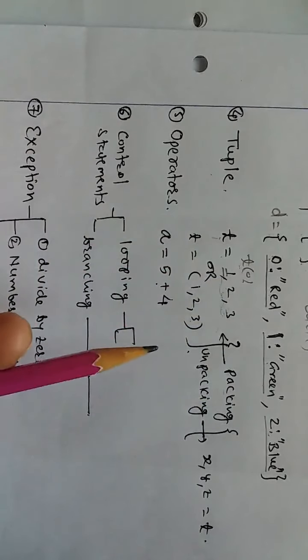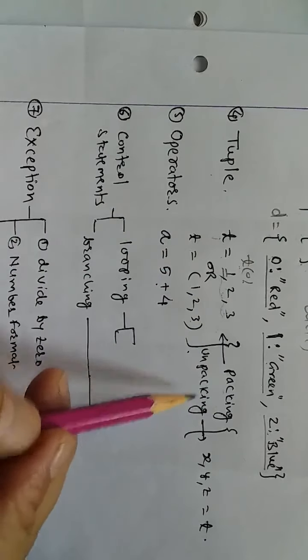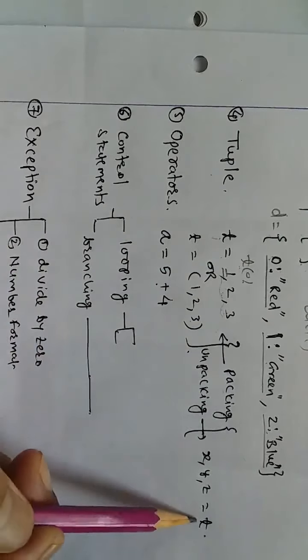And what is the reverse of packing? Unpacking. Unpacking means that I know that in t I have 3 values. If I would like to assign these 3 values to separate variables x, y, z, then I can write x, y, z is equal to t.